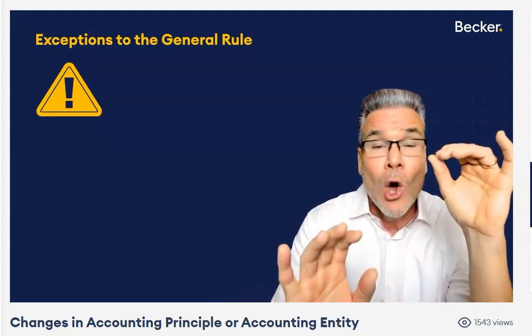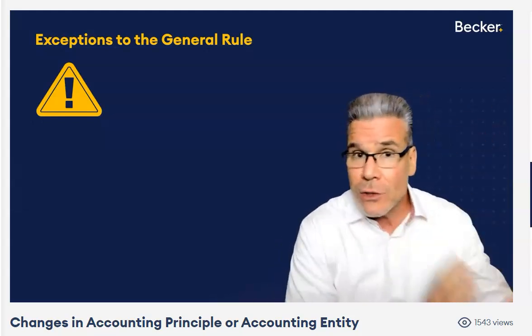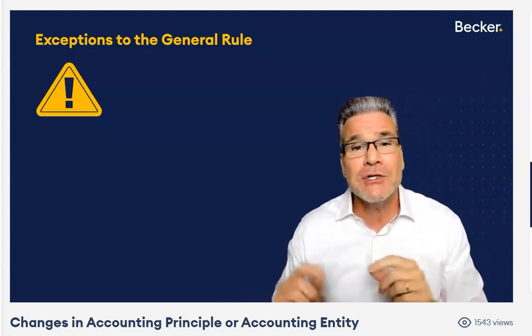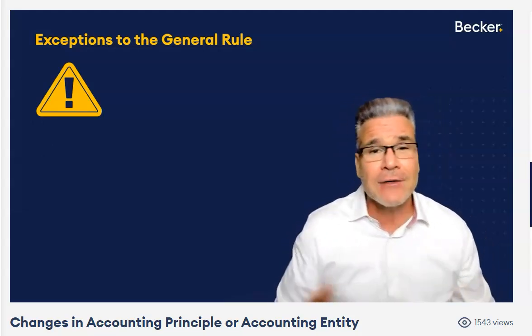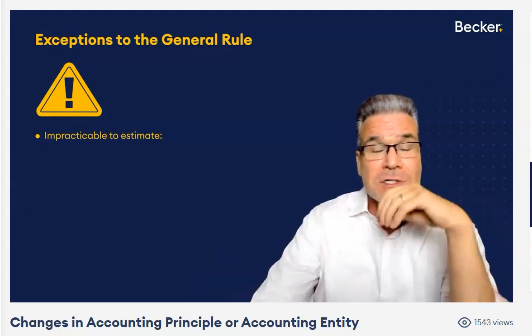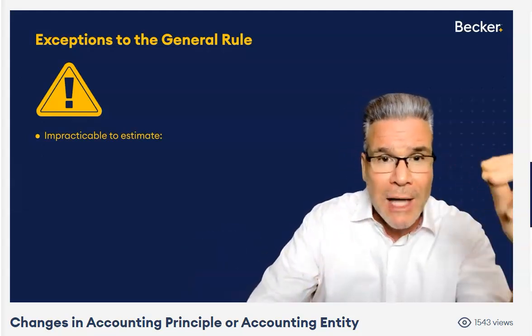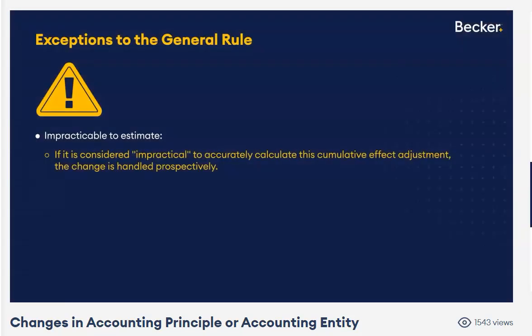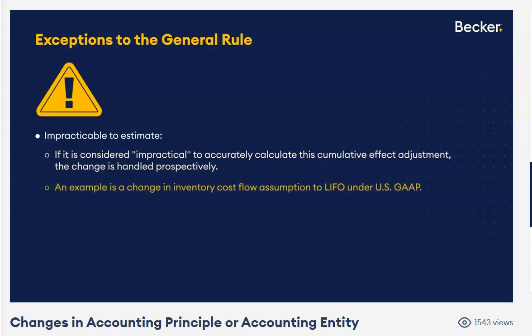But we mentioned in the prior video 2 major exceptions that even though it's a change in accounting principle, we are not going to account for it retrospectively. We're going to account for it prospectively. What are the 2 major exceptions? We're going to use the prospective approach, as if it's a change in estimate, when we're going to LIFO, not from LIFO, not to FIFO, but to LIFO. When you're going to LIFO, prospective approach, it's just not practical to go back and calculate the cumulative effect of the change. So just go ahead and account for that using the new method LIFO in the current year and future years. Do not restate prior years.